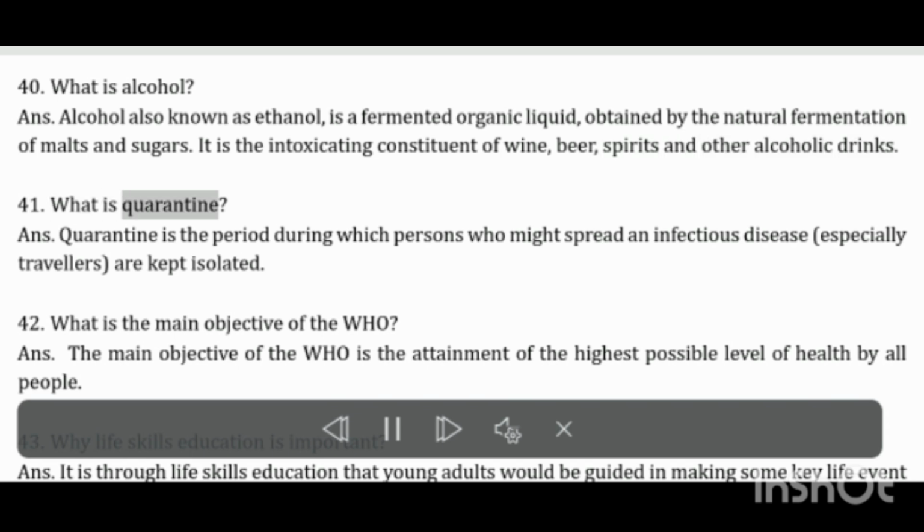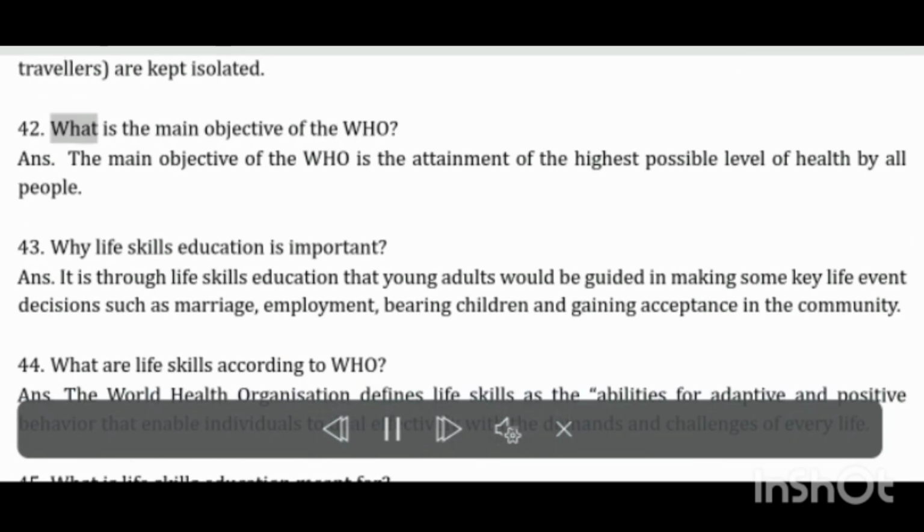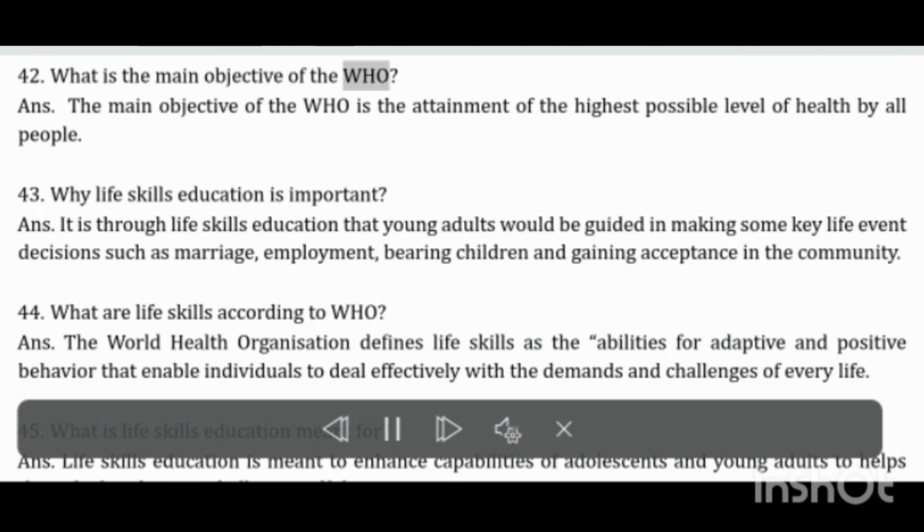What is quarantine? Quarantine is the period during which persons who might spread an infectious disease, especially travelers, are kept isolated. What is the main objective of the WHO? The main objective of the WHO is the attainment of the highest possible level of health by all people.